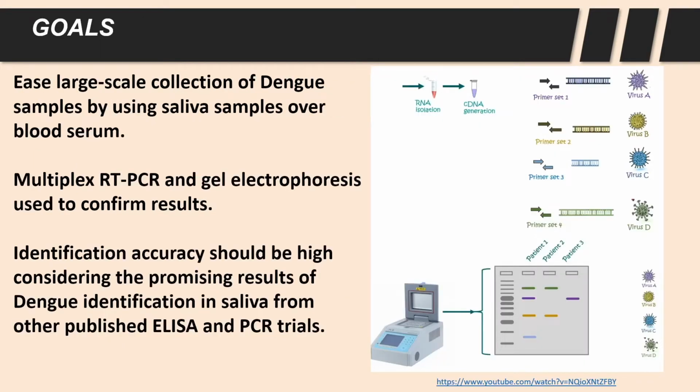The goal of this work would be to ease collection of dengue samples by using saliva samples over blood serum. This would be followed by multiplex RT-PCR and gel electrophoresis to confirm results.